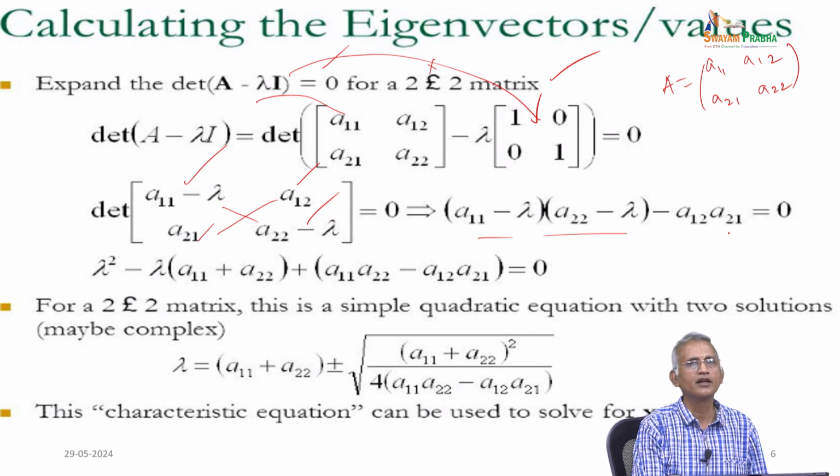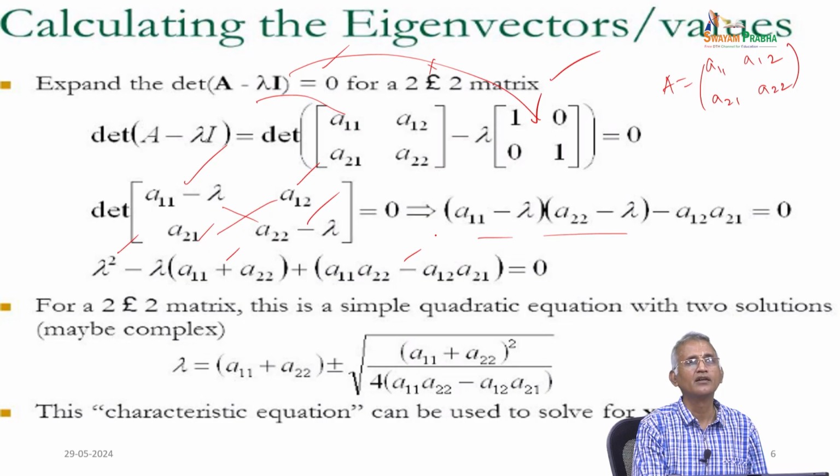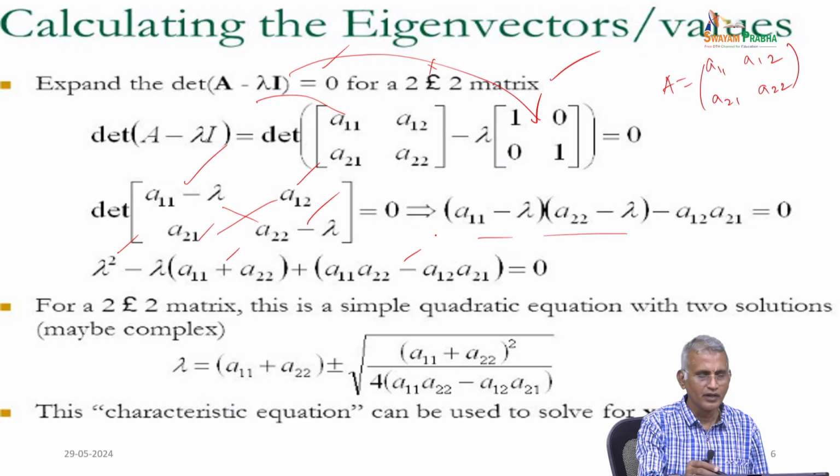Now, if you expand it, you get lambda square minus lambda into (a11 plus a22) plus the determinant of this. So, the general theory for writing the characteristic equation: if it is 2 cross 2, then lambda square minus lambda into the main diagonal sum plus the determinant.